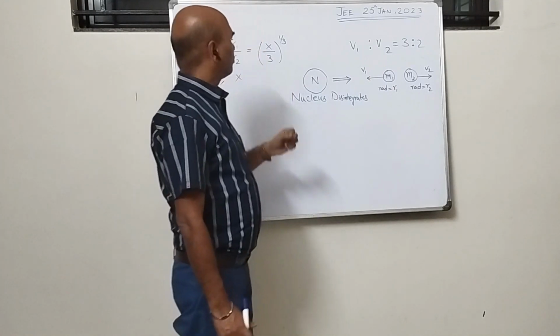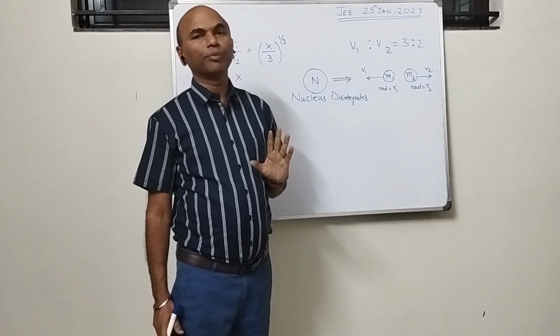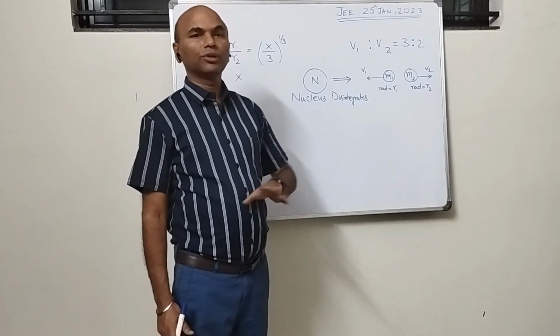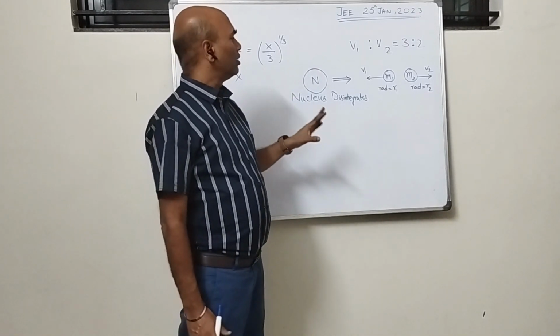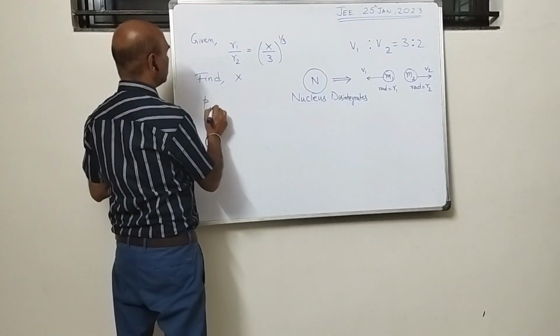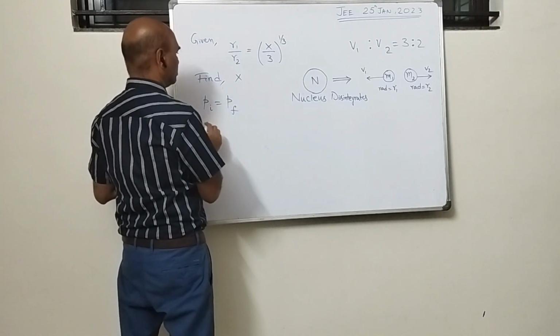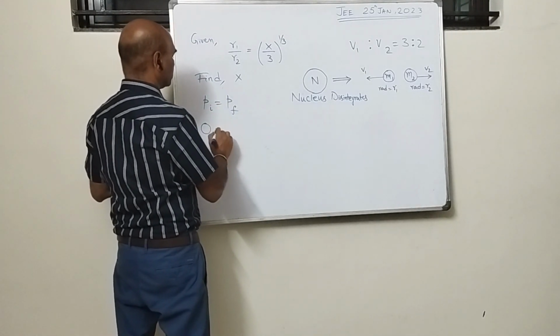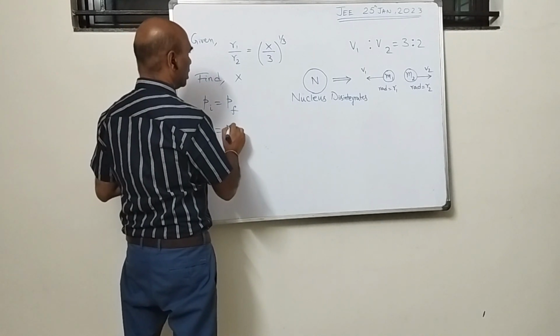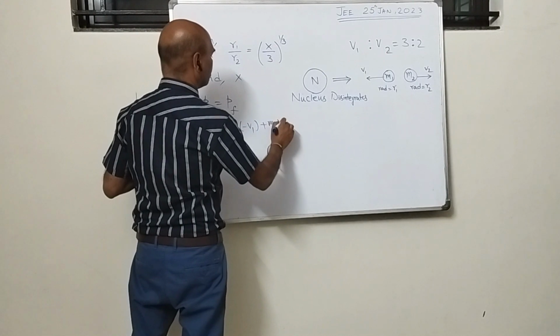Okay, so the very first thing, अब यहाँ पे हम ये सोच सकते हैं कि we can apply directly the conservation of momentum because there is no external force during the explosion. Okay, so we will take that momentum initial is equal to momentum final. Initially it was at rest. Okay, so I will take 0 on the LHS and RHS becomes m1 into minus v1 plus m2 into v2.